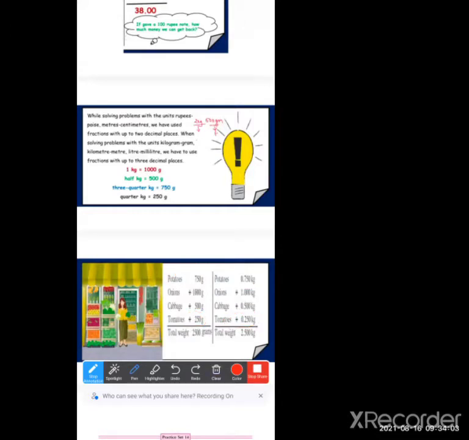Now we have to add it. Now let's add the kg numbers and see whether you are getting the same answer or not. Don't copy it, add by your own.